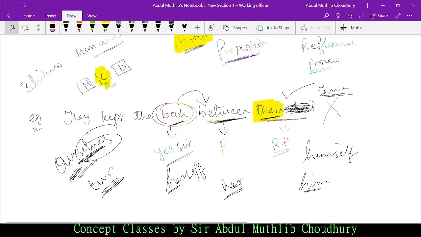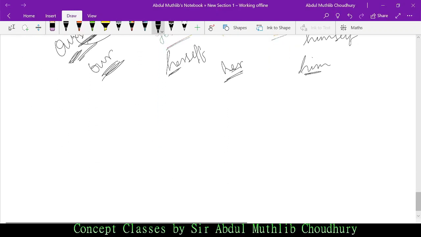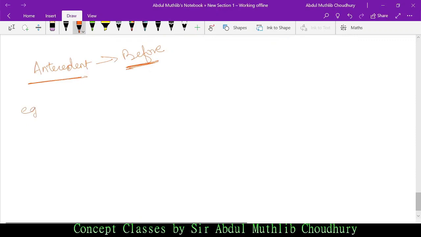Now moving ahead with the concept of pronoun, I shall teach you pronouns referring to antecedent. So what is antecedent? Antecedent means before. Precedent means after. Let me give you an example. What are we doing? Pronouns referring to antecedent.